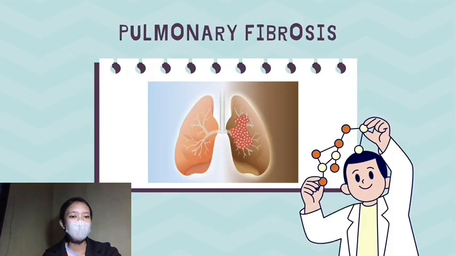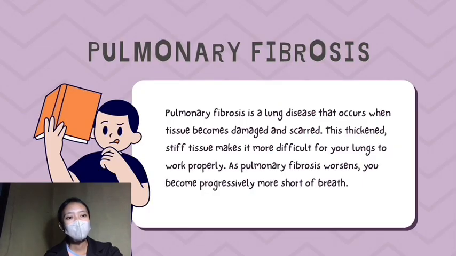Okay, so next is pulmonary fibrosis. Pulmonary fibrosis is a lung disease that occurs when lung tissue becomes damaged and scarred. This thickened, stiff tissue makes it more difficult for your lungs to work properly. As pulmonary fibrosis worsens, you become progressively more short of breath.